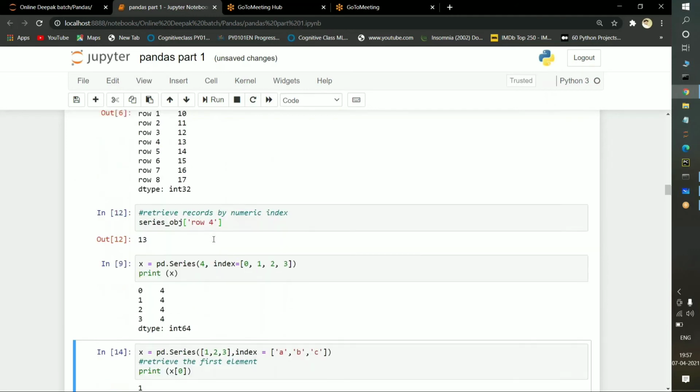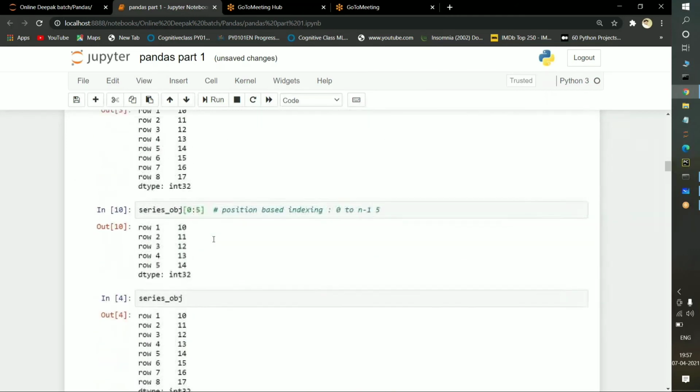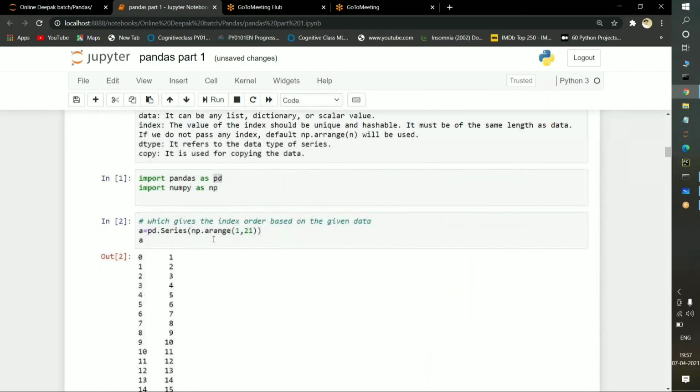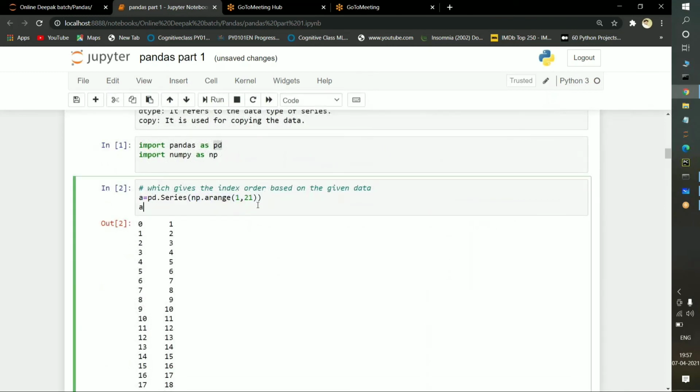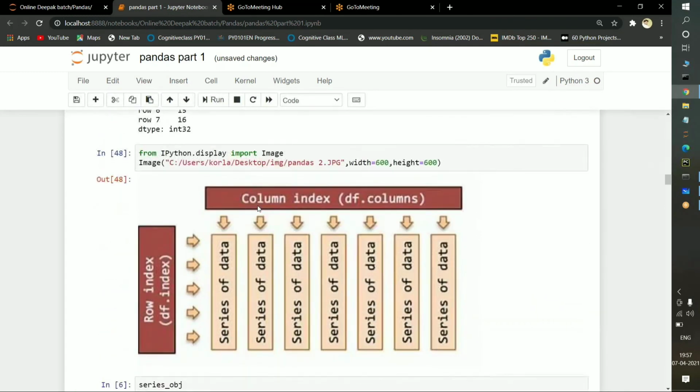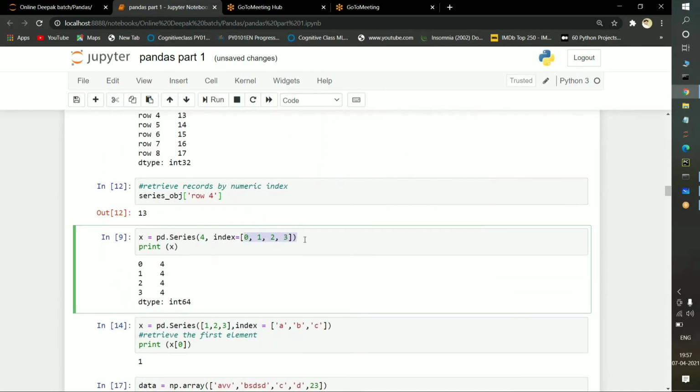Okay. So if you want to pass a number of numbers, I told you here very clearly, just pass with the help of a range function. If you pass with the help of a range function, it will automatically select the index positions, because you are using a function on the Series function here.